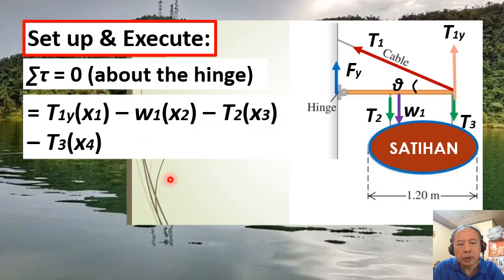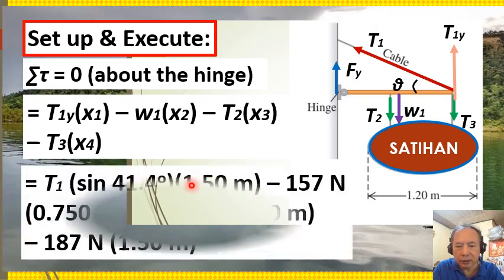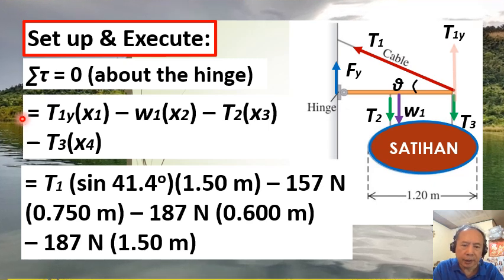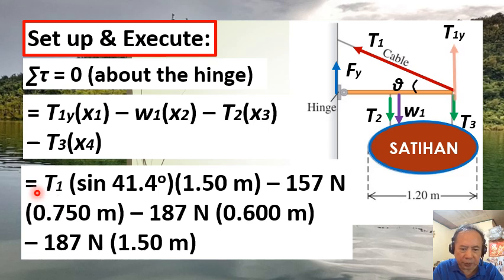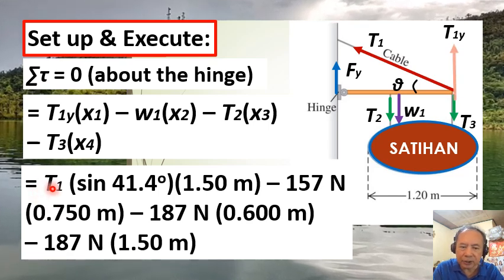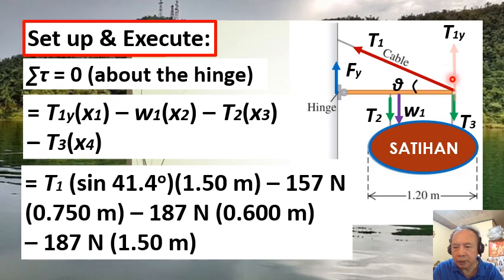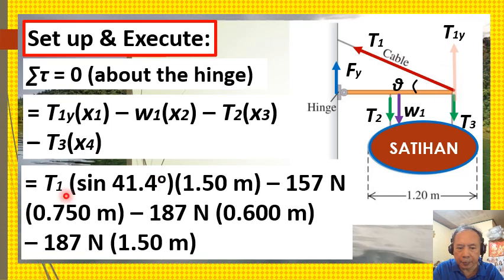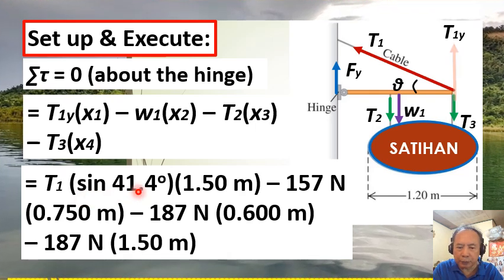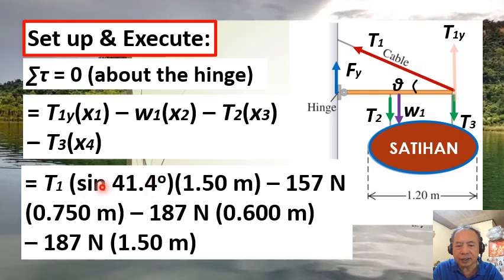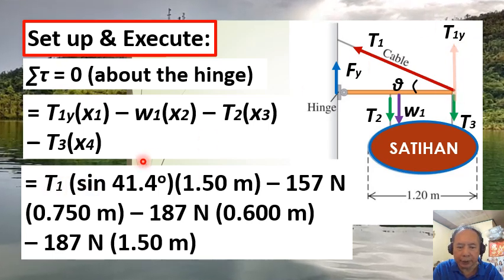So substituting all the given quantities, we get the sum of all the torques, which is equal to 0, expressed as capital T sub 1, the value of the tension in the cable, multiplied by sine of the angle theta, 41.4 degrees. This is the expression for T sub 1y, or the y component of T1.